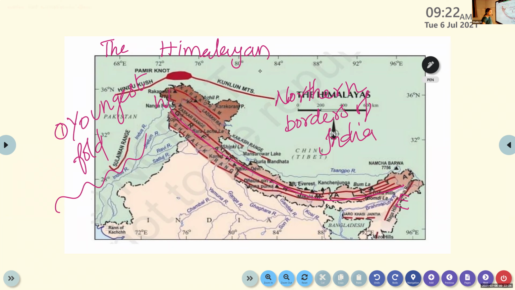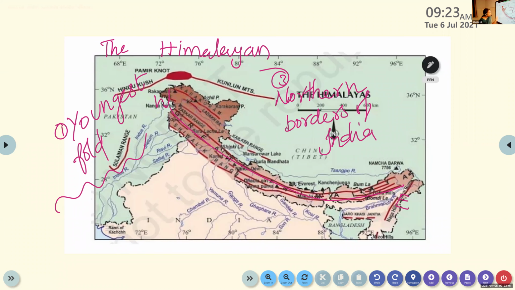Third point. Devon, what are the three points? They are: youngest fold mountain; located in the northern border of India; and the third point is that it is stretching from west to east direction. Is that clear to you?